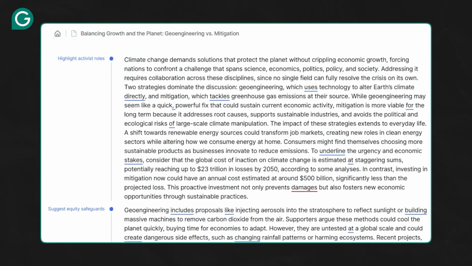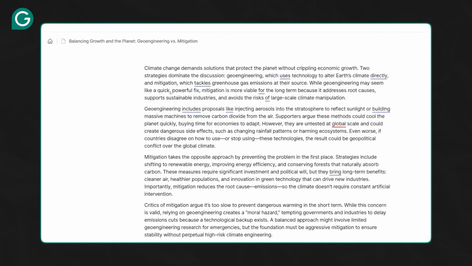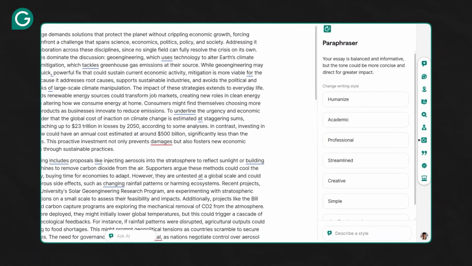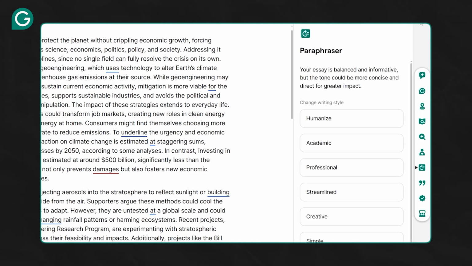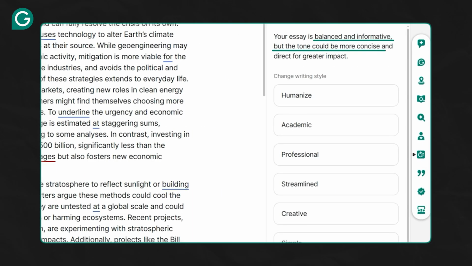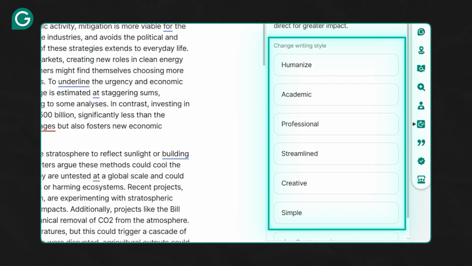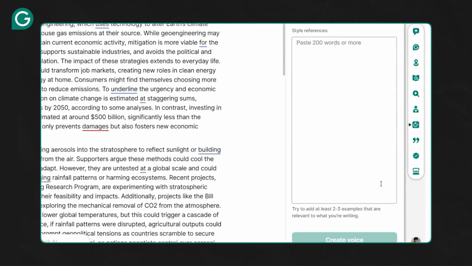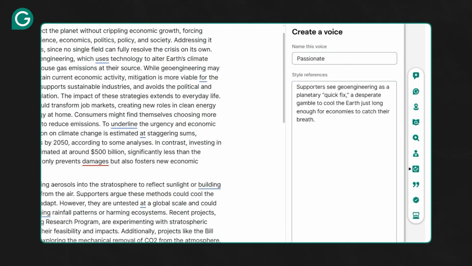And another way we can appeal to this group is by sounding more passionate, which is where the paraphraser comes in. If we activate the paraphraser, we see that it says our essay is balanced and informative, but the tone could be more concise and direct for greater impact. It then gives us a list of writing styles we can use, such as humanized, academic, professional, and streamlined. But if we're trying to appeal to environmental activists, our goal is to sound passionate. So let's click on Create a Voice and add that in along with a few examples so it knows what tone to use.